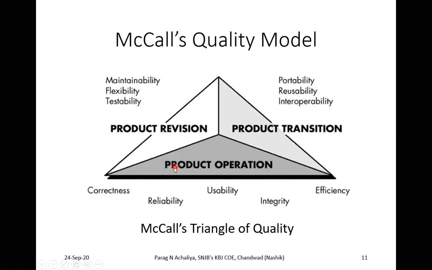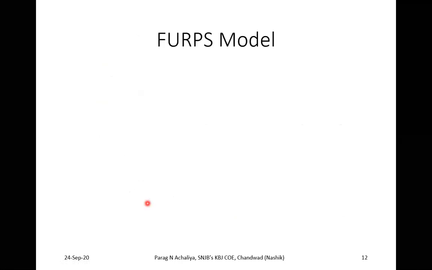In that, प्रोडक्ट ऑपरेट हो जाएगा, मींस प्रोडक्ट डेवलप हो जाएगा, उसके बाद उसका ट्रांजिशन चेक किया जाएगा. Now we will be focusing on product revision. So the first one is it should be properly maintainable, it should be flexible, and it should be testable. So these are the three main components of McCall's triangle of quality, and every part is again subdivided into these different operations. So this is the first model. The second model is your FURPS.